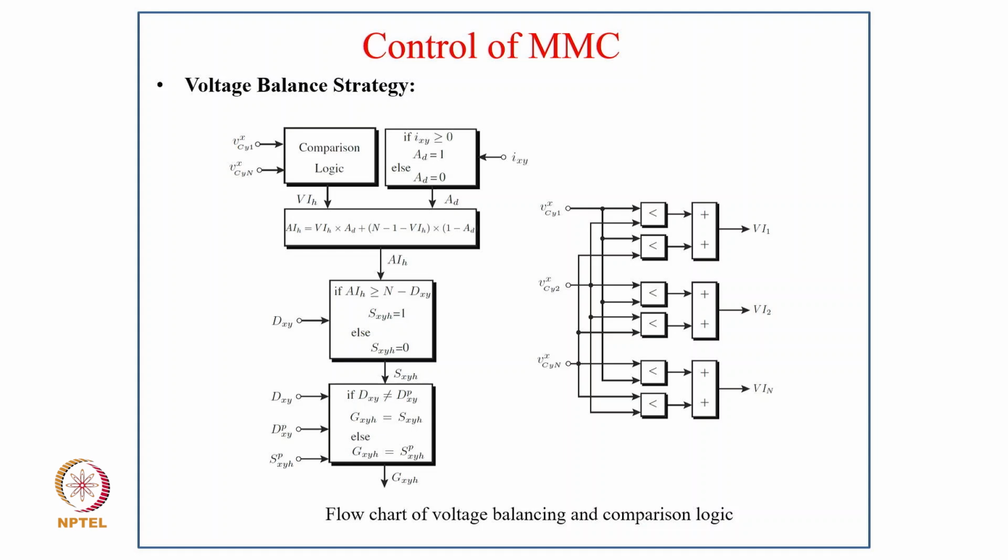Then if AIH is greater than N minus DXY, then XYH equal to 1, else XYH equal to 0. Then in the next block, if DXY is not equal to DXYP, then GXH equal to XYH, else GXH equal to the previous GXH, and that outputs the GXH. And with the typically the three voltages VCX1, VCX2 and VCXN, it goes with the logic operation to VI1, VI2, VIN.